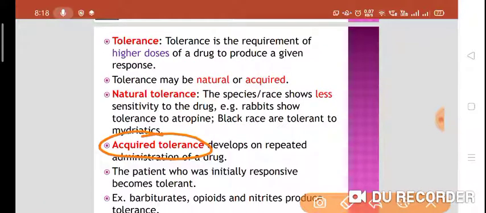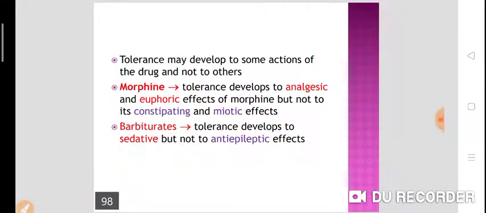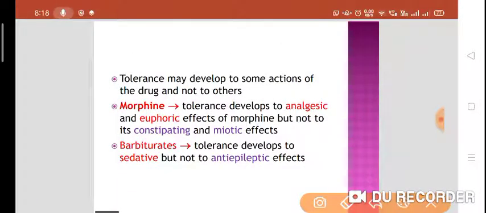Now there is acquired tolerance. Acquired tolerance develops on repeated administration of a drug. When we repeatedly administer a certain drug, the patient or person is initially responsive but later becomes tolerant. For example, barbiturates, opioids, nitrates produce acquired tolerance. Means initially they are sensitive, later on they become tolerant. Tolerance may develop to some actions of a drug but not to others.